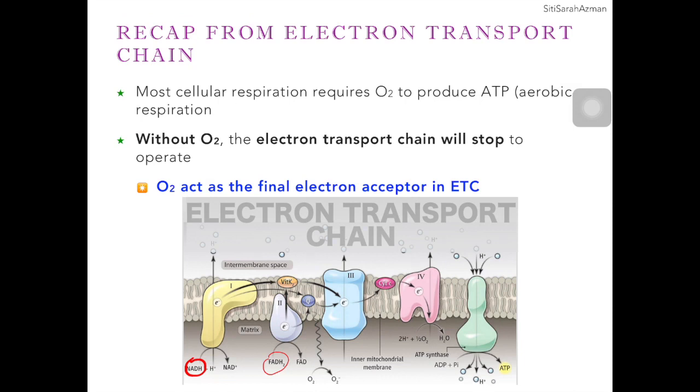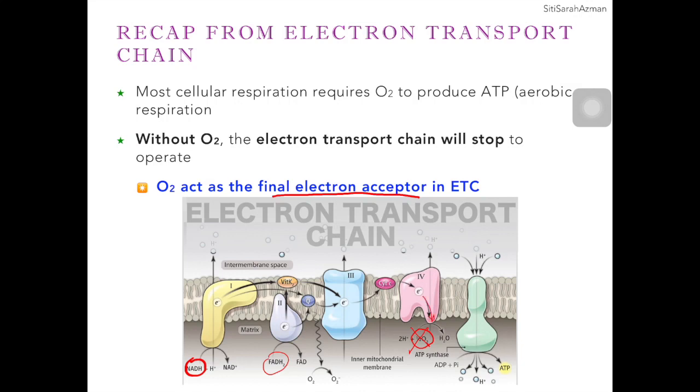If you look at the end of electron transport chain, we have oxygen molecule that acts as a final electron acceptor. If there is no oxygen, electron transport chain will stop. So the whole process will stop because there is no molecule to accept this electron.